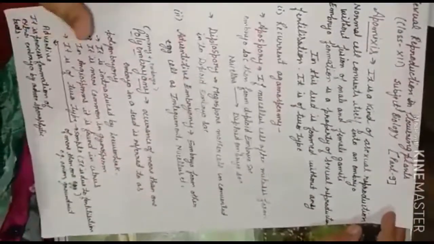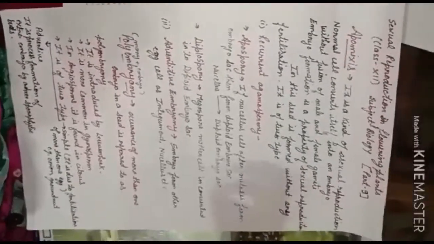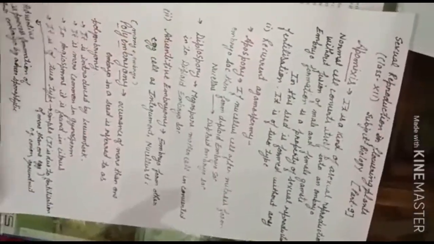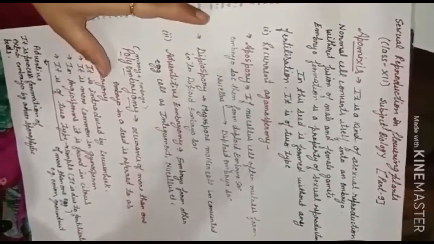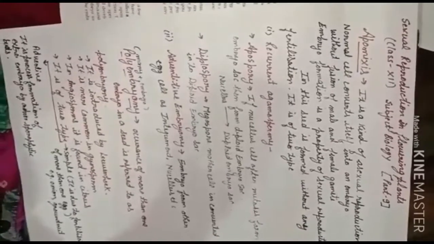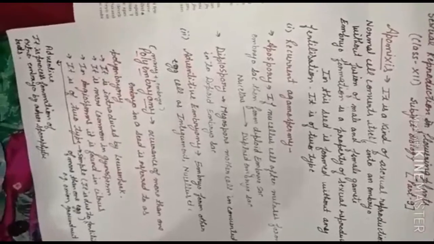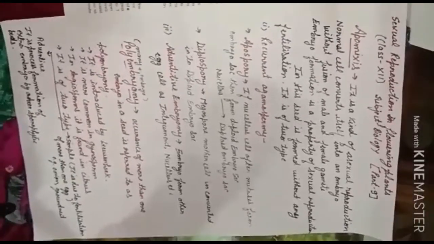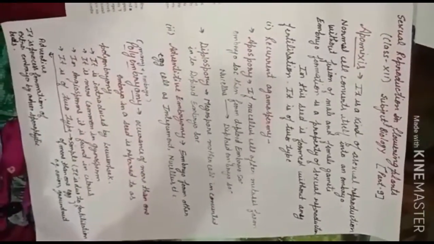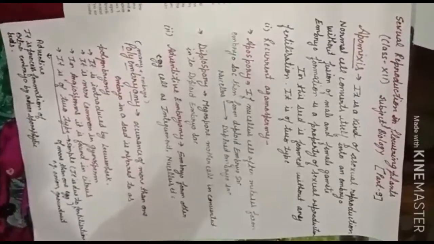Now first I am going to start with apomixis. Apomixis is a kind of asexual reproduction which mimics, means it mixes itself with, sexual reproduction. We know that reproduction is a sexual process, means the male and the female gamete fuse together and form the embryo. But here the embryo is being formed without the fusion of the male and the female gamete.